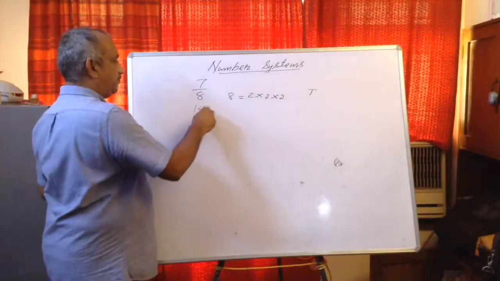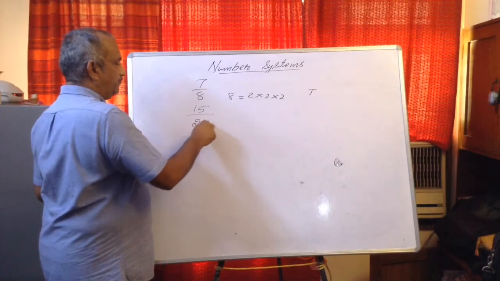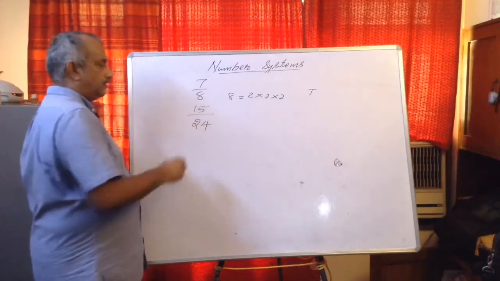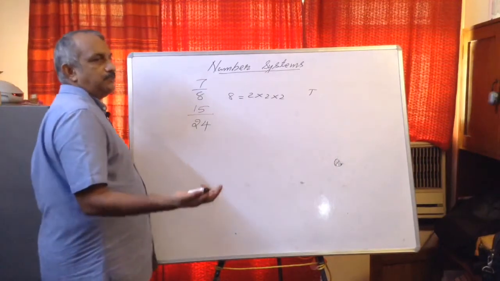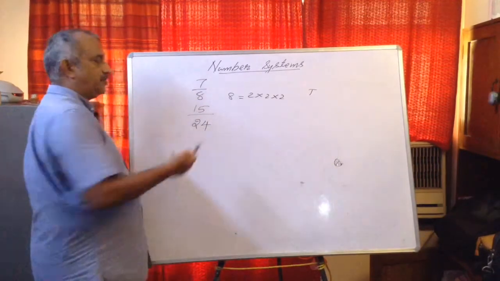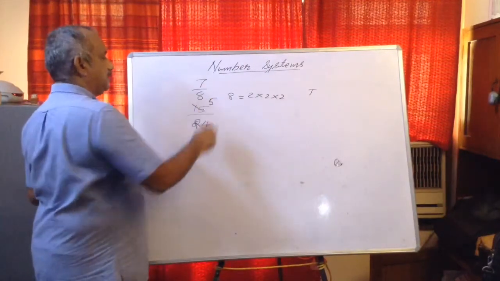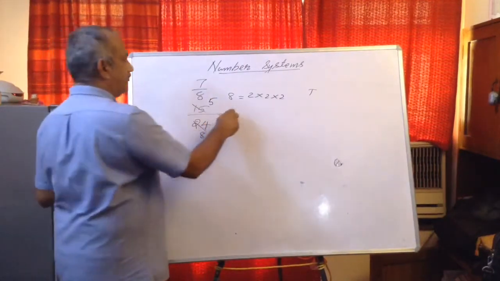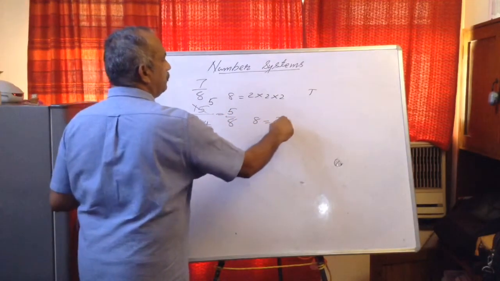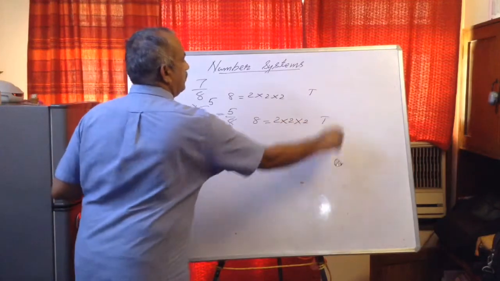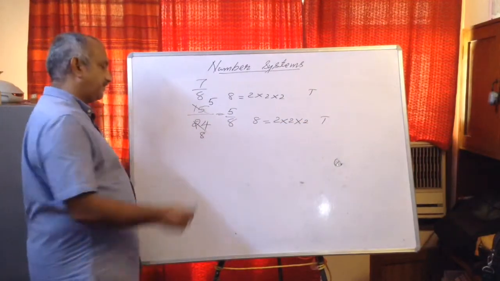See, 15 upon 24. If you factorize 24 and then there is 3, your answer is wrong, because 15 upon 24 can be simplified. Cancel first. 5 3s are 15, 8 3s are 24. So 5 upon 8. And again the factorization of 8 is 2 into 2 into 2, terminating. That is why I told you first make sure that it cannot be simplified further.